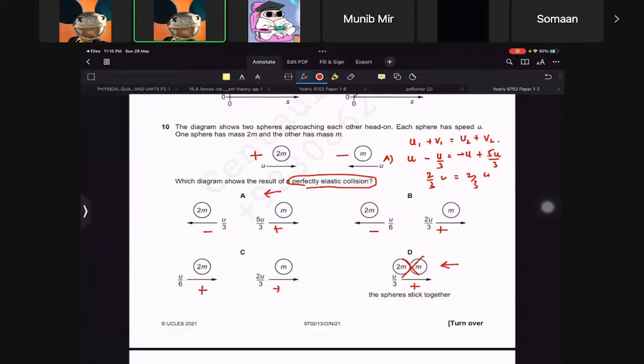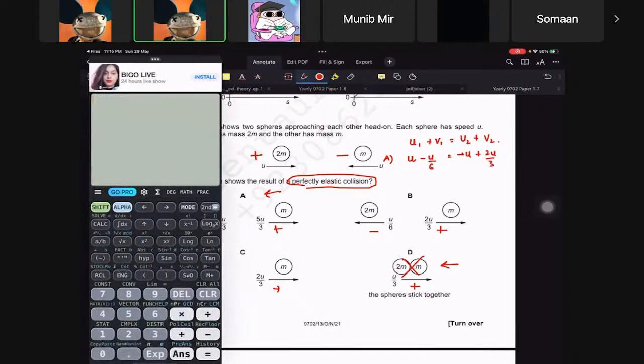Let's check the other ones, because you should always check all the answers, since sometimes there are multiple correct answers and then you have to check with momentum. For B it will be minus u by 6 and this will be plus 2u by 3. Let's calculate. 1 minus 1 divided by 6 is 5 by 6, and here minus 1 plus 2 by 3 is minus 1 by 3, so that's not our answer.